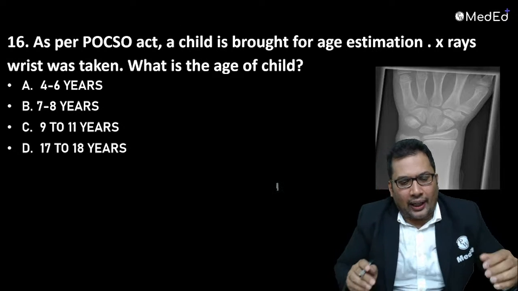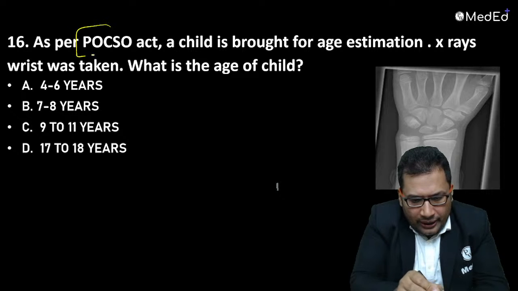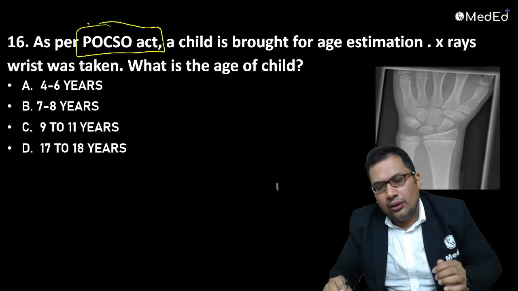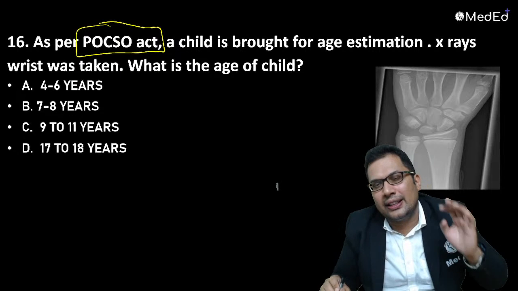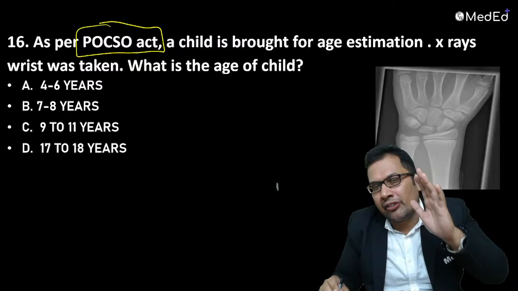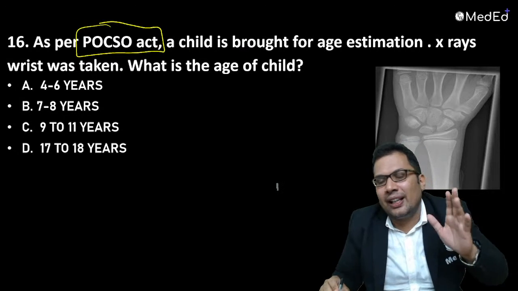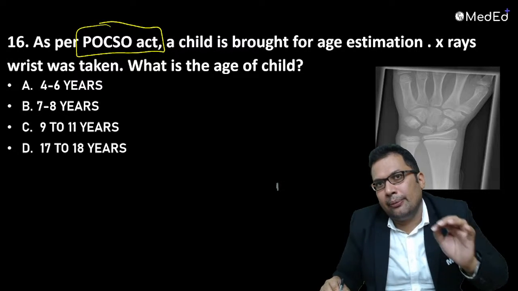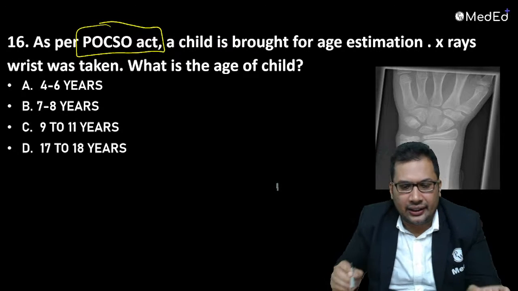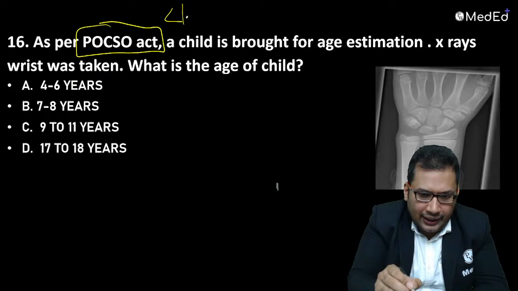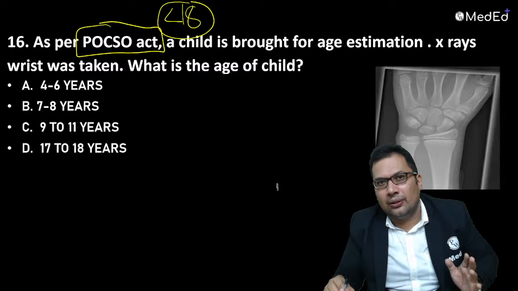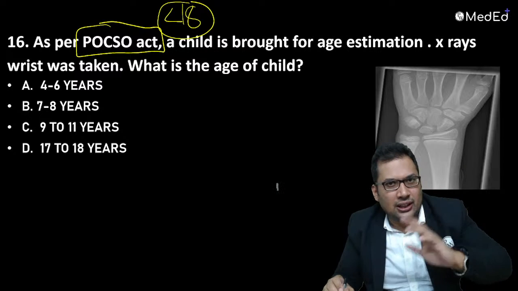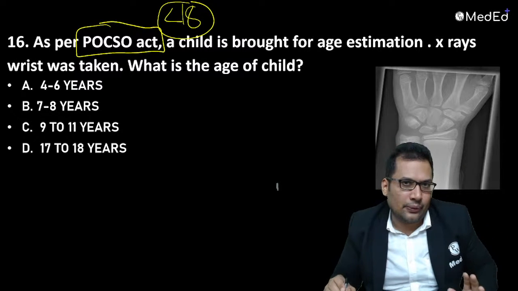Now one important question. As per POCSO Act, POCSO means protection of children from sexual offences. So it is about the case of rape, juvenile rape, when the victim is a juvenile, less than 18 years. Less than 18 is juvenile. Male or female, it's applicable to male child also, female child.